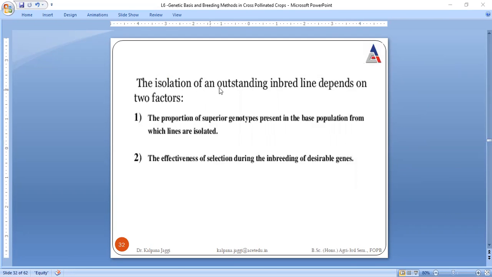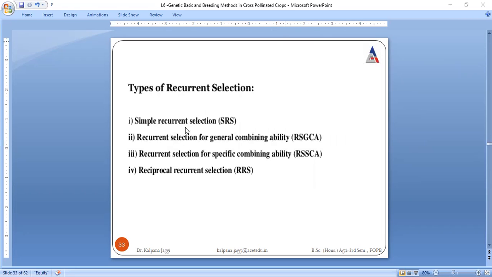Now it is basically of four types. Very first is the simple recurrent selection. Then we have recurrent selection for GCA, where G stands for general combining ability. Then we have recurrent selection for specific combining ability, that is SCA. And at the end we have reciprocal recurrent selection.